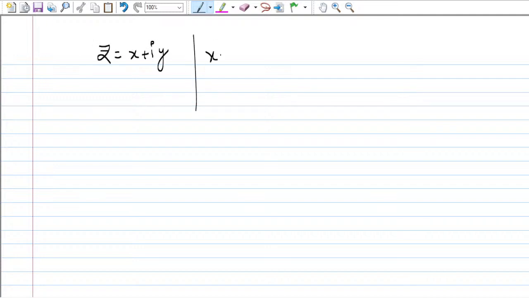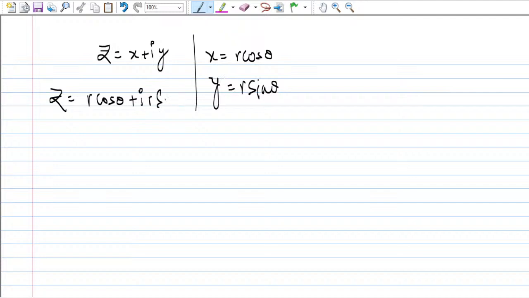As we know, x equal to r cos theta, where r is the modulus and theta is the argument of z. Here z is a complex number, so you can replace x with r cos theta, and y can be replaced by r sin theta.